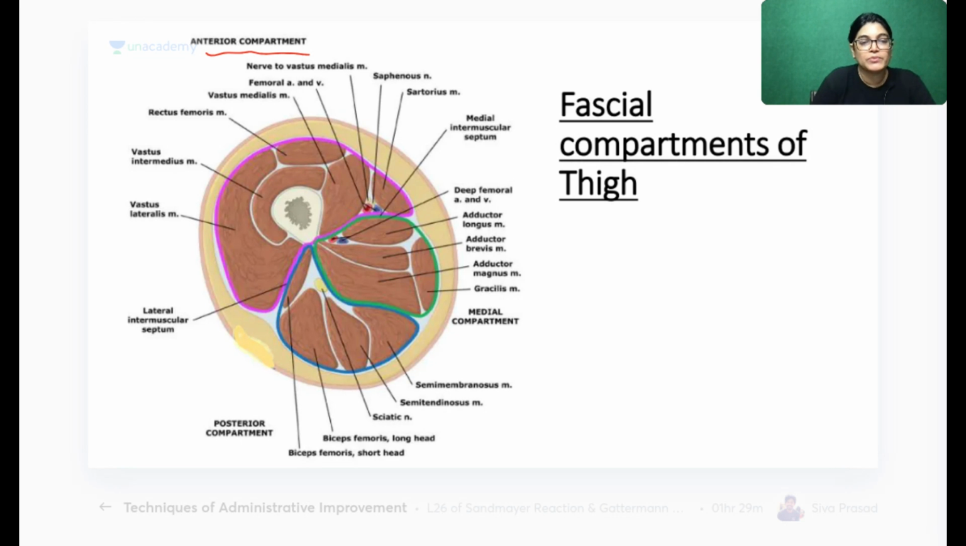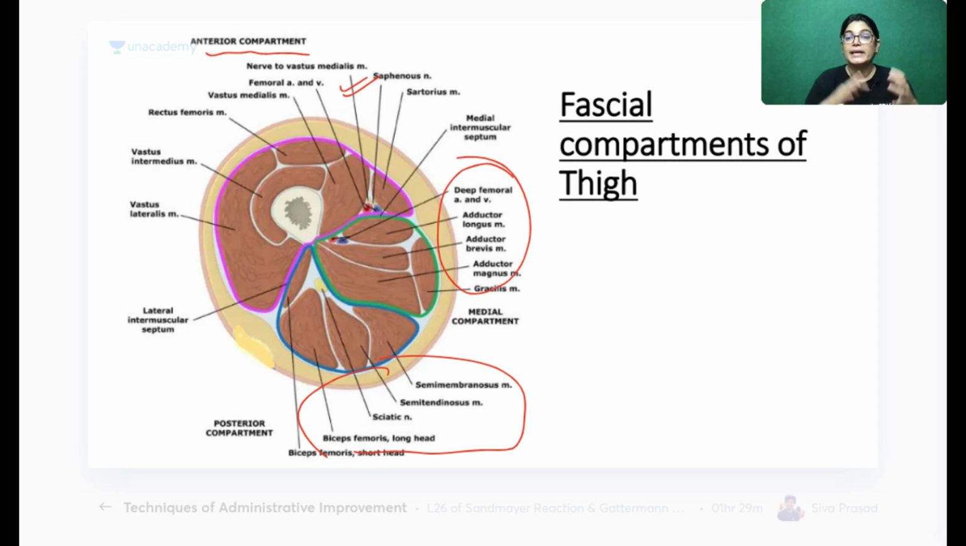So in the anterior compartment, we have got muscles: sartorius, vastus medialis, vastus lateralis, vastus intermedius and rectus femoris. When we are talking about the medial compartment, it has got the adductor group of muscles: adductor magnus, adductor brevis and adductor longus. The posterior group of muscles on the thigh is given a definite term, the hamstring group of muscles, and it consists of semitendinosus, semimembranosus and so on.